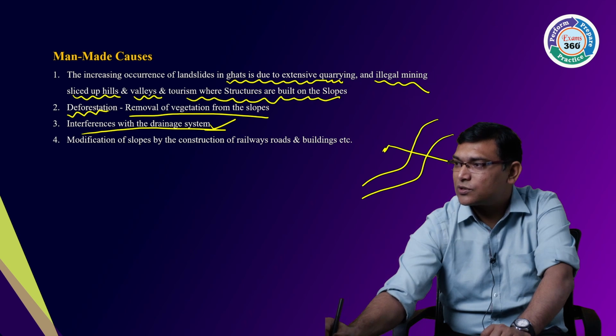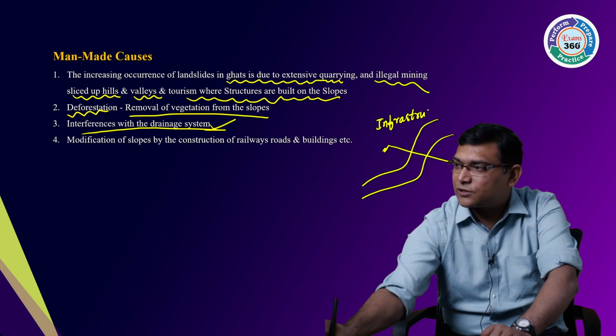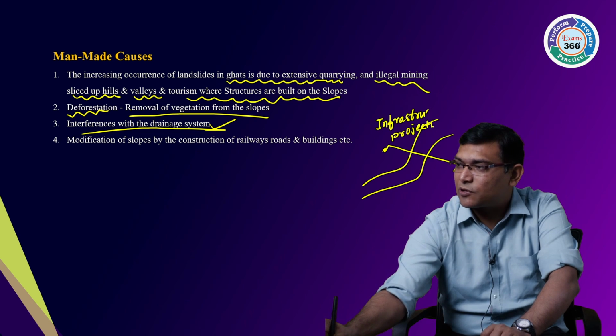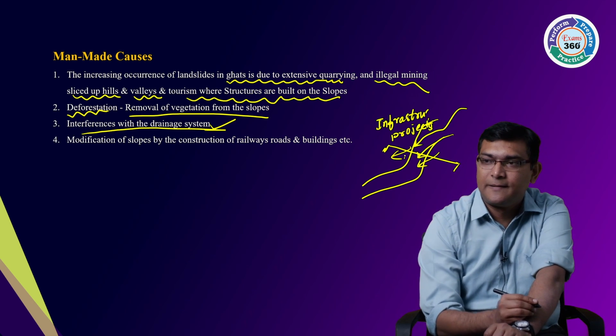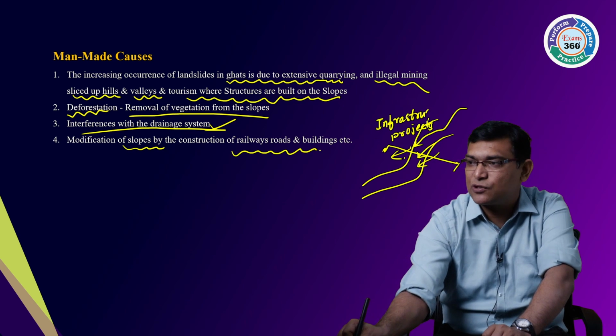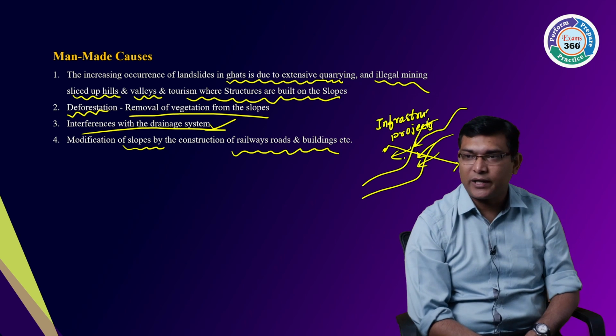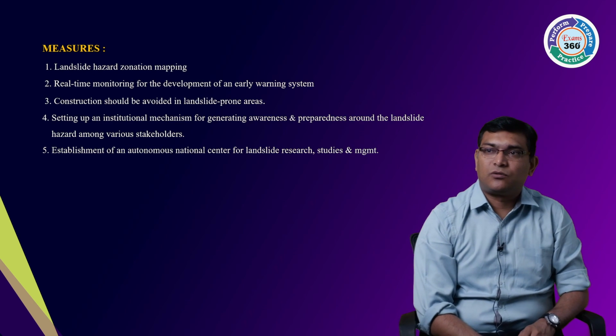You start building construction or infrastructural projects, and when these projects are built and the overflow increases, it leads to landslides. Modification of slopes by construction of railways, roads and buildings. These are the major causes. Okay.